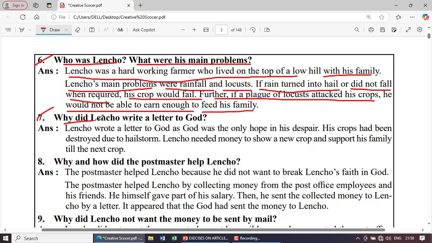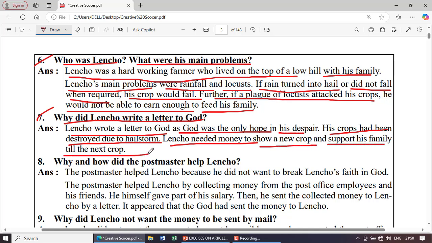7. Why did Lencho write a letter to God? Lencho wrote a letter to God as God was his only hope in his despair. His crops had been destroyed due to a hailstorm. Lencho needed money to sow a new crop and support his family till the next crop.